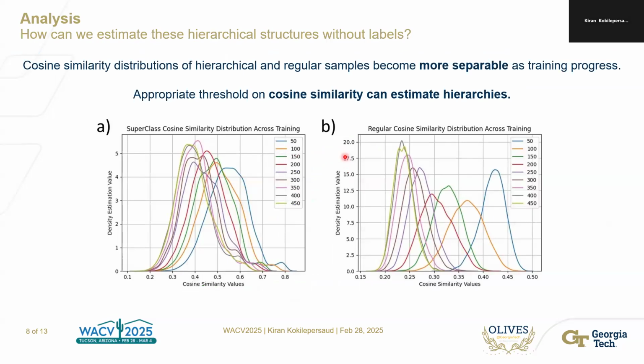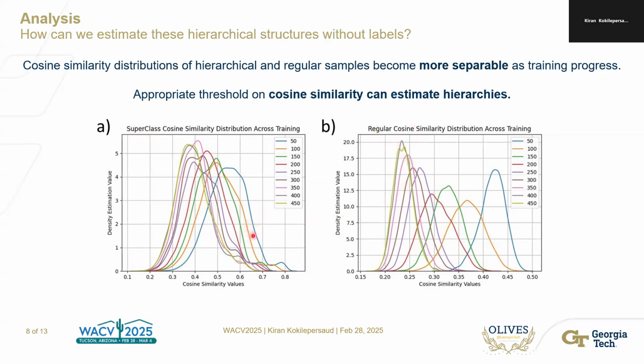So the next question is, if we know that local regularization is good to prevent local collapse, how can we estimate this during training? Ideally we would have access to all the labels that indicate the hierarchy of our data set, but in practice this doesn't exist and we need to estimate it. So what we are showing here is the cosine similarity distribution of all the data points in the test set at different epochs of training. We've divided it into two graphs where we show the cosine similarity distribution of samples from the same superclass and samples drawn randomly from around the data set.